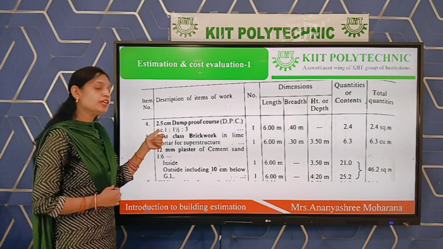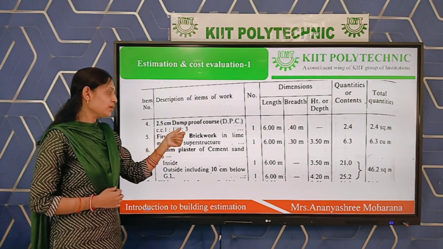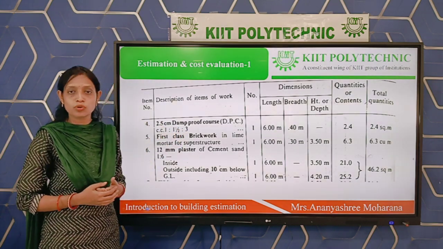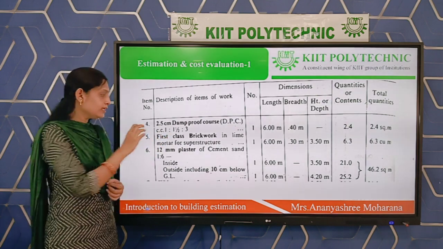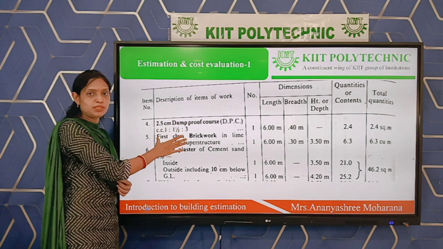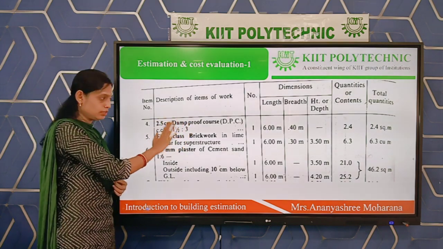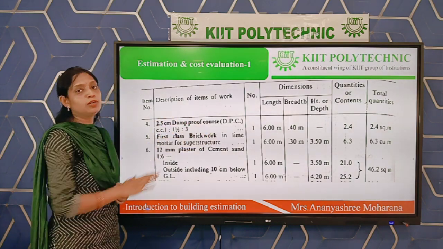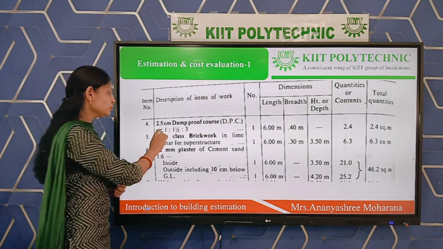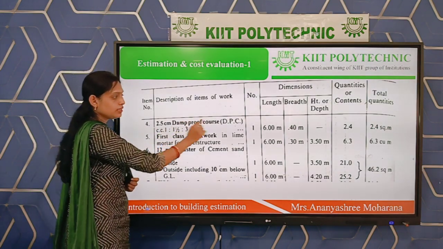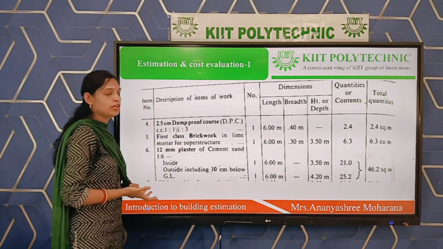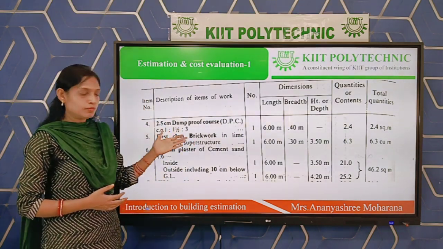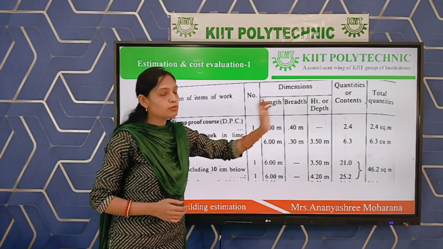That means cement concrete 1:1.5:3 means the ratio we are following to provide the DPC. That means the material we are using, that property is given, only the specification. No need of this for this part, as we are calculating the quantity estimate only. So no need of this, only consider this length and breadth. And I will explain this later when we are going to calculate the cost.